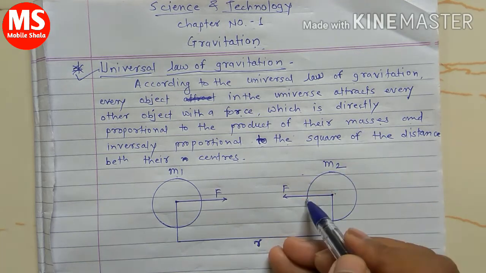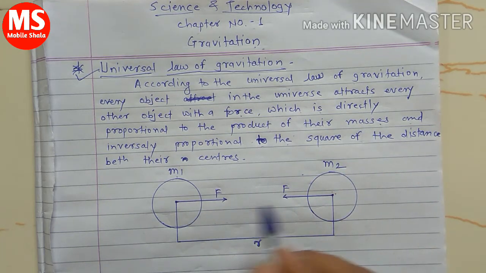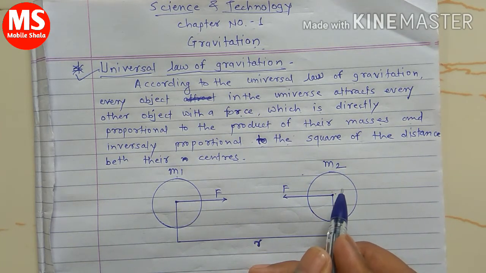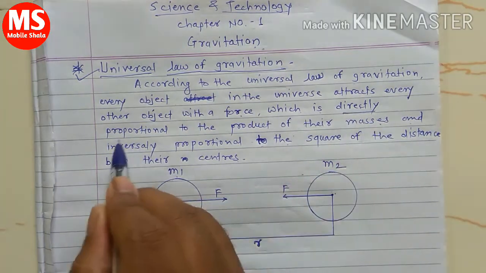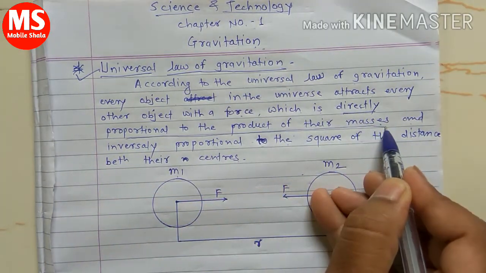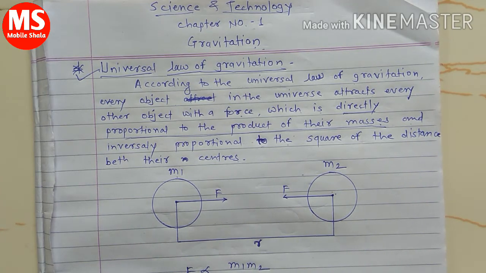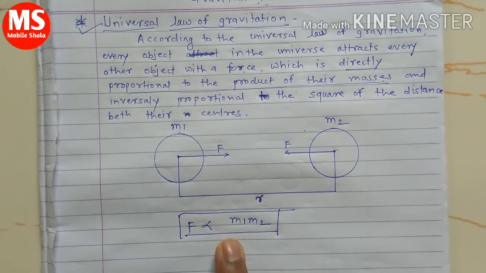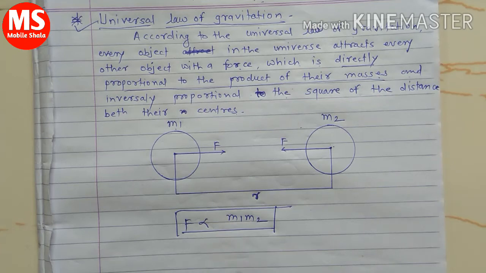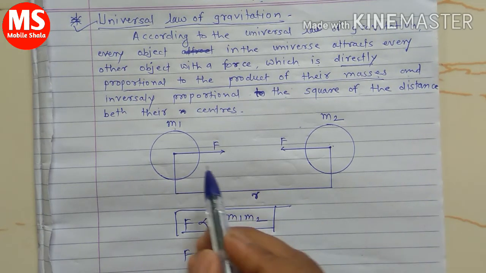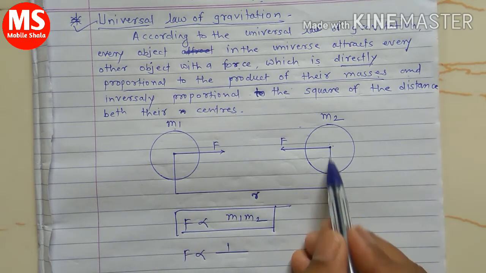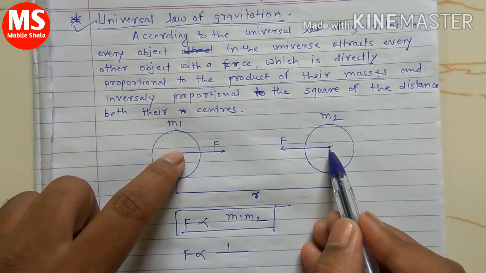According to the law, the attraction force between these two objects is directly proportional to the product of their masses. And this force is inversely proportional to the square of the distance between their centers.